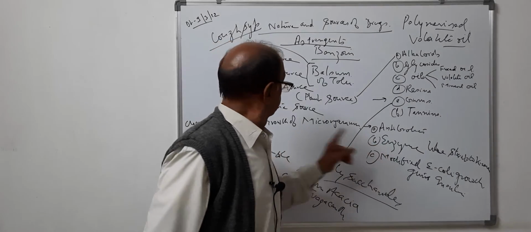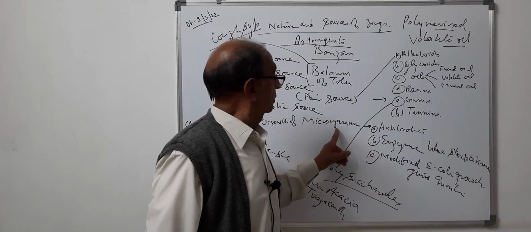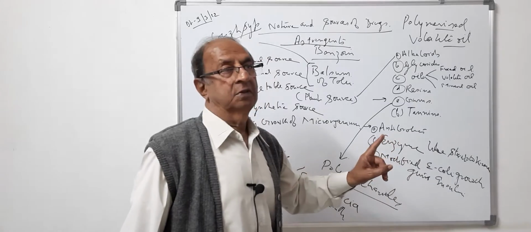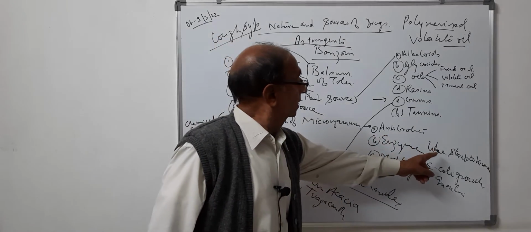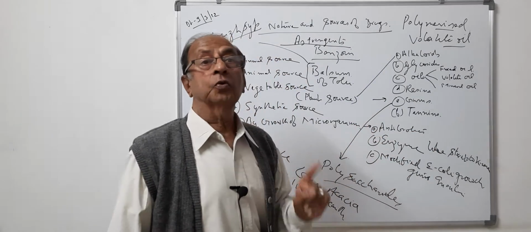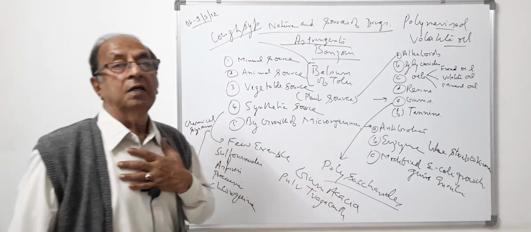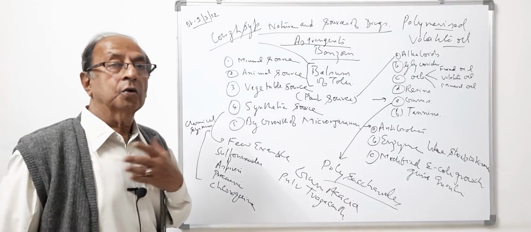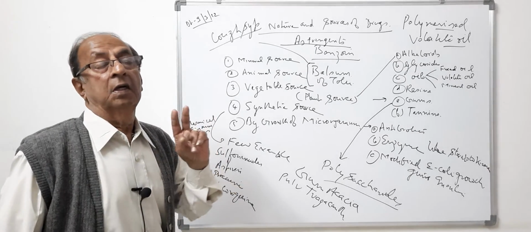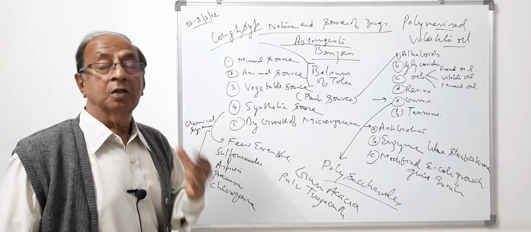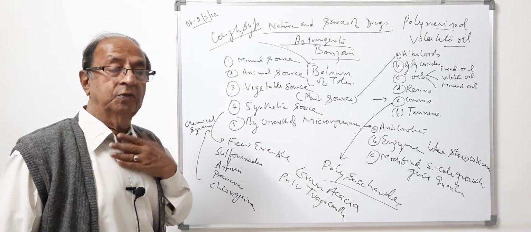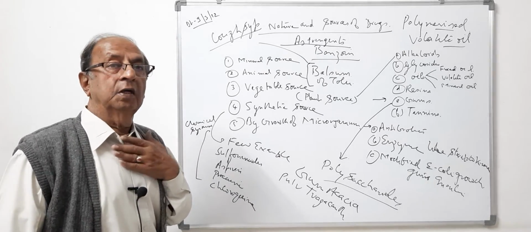Now, by growth of microorganisms we also get enzymes. A very common enzyme is streptokinase. It is being used for a particular heart disease. Streptokinase and urokinase are the two components. These are used to dissolve the clot which has formed inside the body during a heart attack.